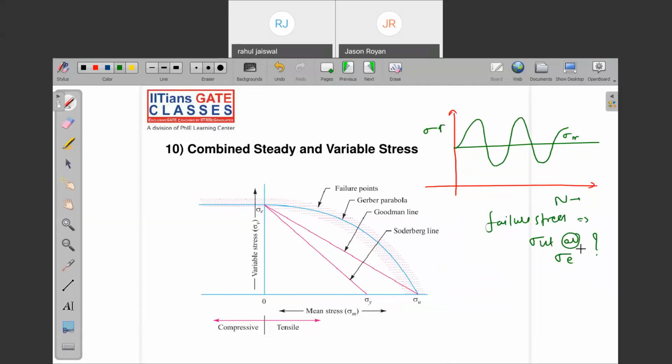When the component is subjected to combined loading, this is what your combined loading is. During that condition, we are going to use Gerber, Goodman, and Soderberg. For that purpose, we take the mean stress sigma m on the x-axis, and the variable stress, that is the fluctuating load, on the y-axis to accommodate the combination of both, right? And the common intersection point, we are going to get what? Failure stress. And I'm going to tell you what the failure stress is. Is it over?